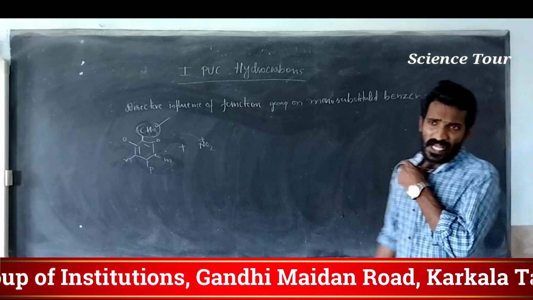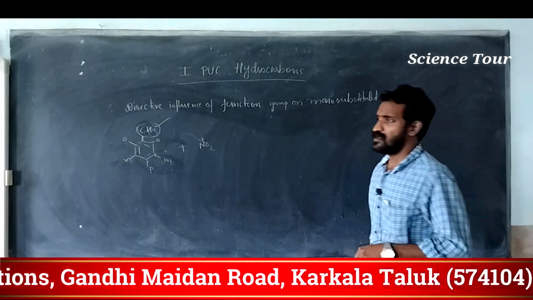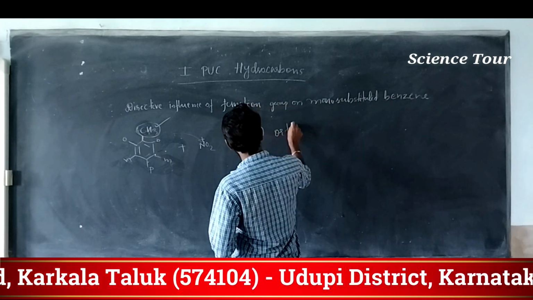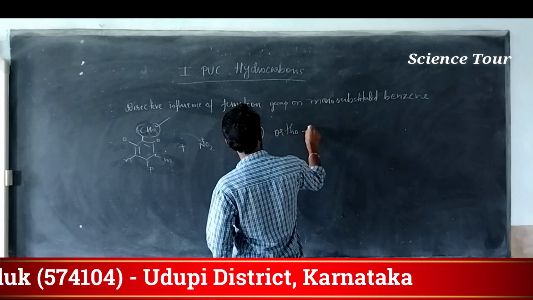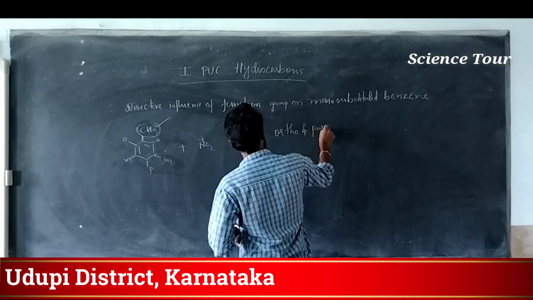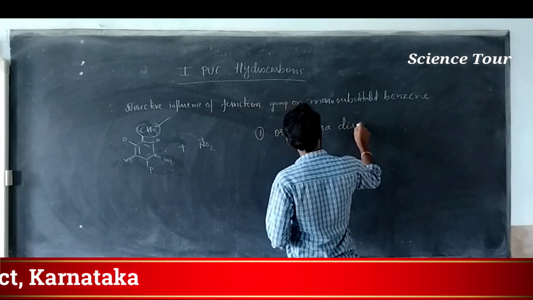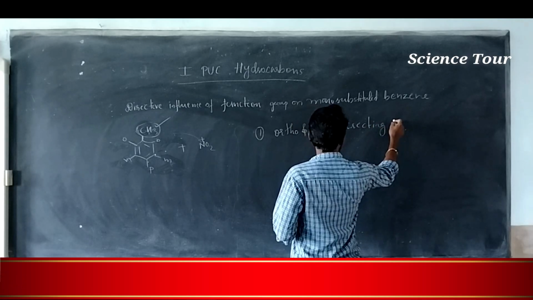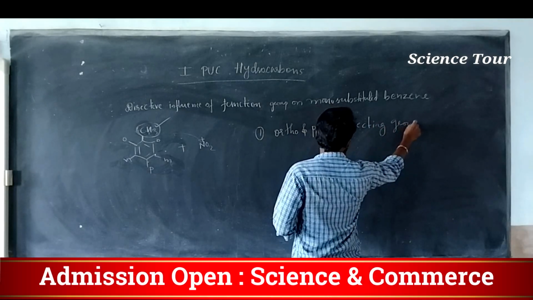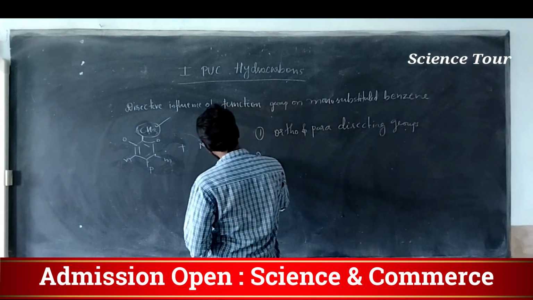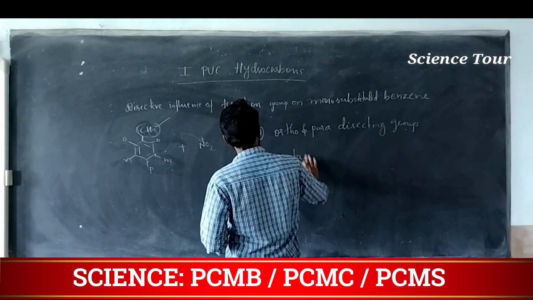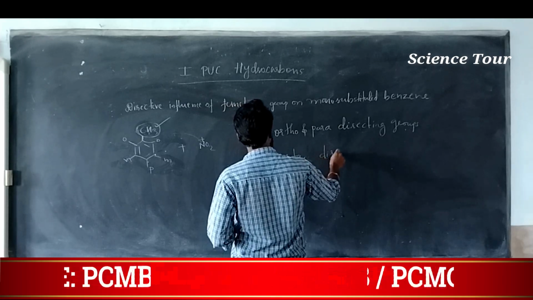My dear students, two types of directive influence are possible. Two types of groups are there: ortho and para directing groups. Ortho and para directing groups direct only to the ortho and para positions. The second one is meta directing groups. Meta directing groups direct only to the meta position.